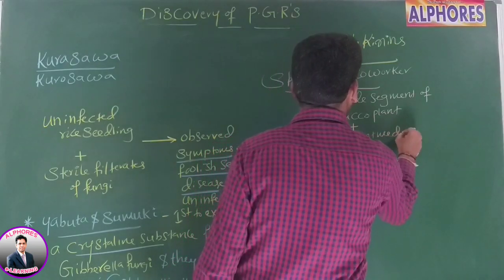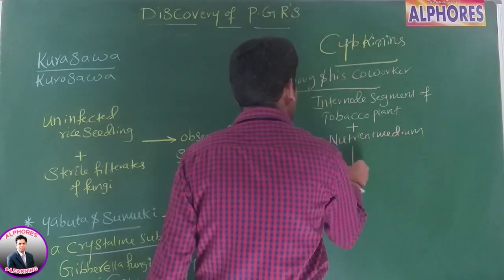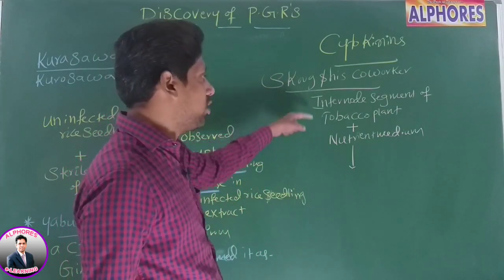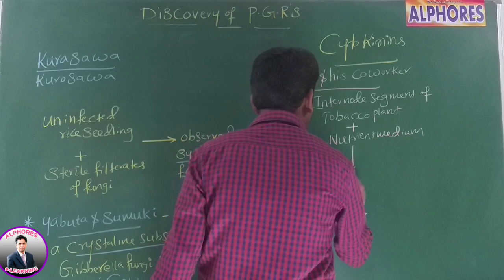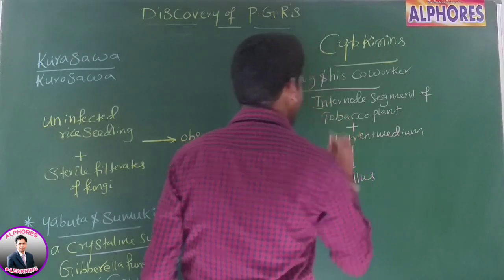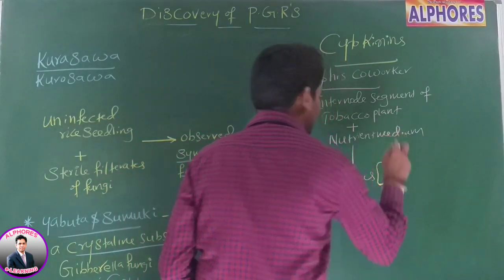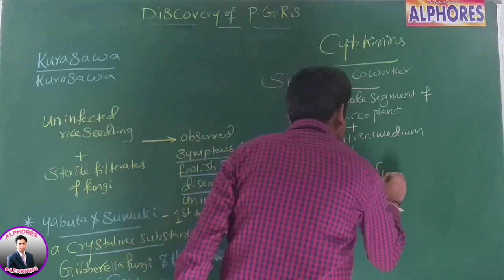On what, sir? Nutrient medium. Sir, when they started growing this internodal segment of a tobacco plant on nutrient medium, they got callus. What did they get, sir? Callus. Sir, callus means undifferentiated cells. We read this in tissue culture. Yes or no?